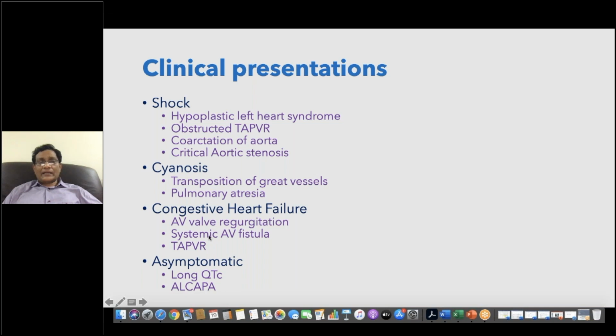Whereas certain heart diseases like TAPVR, vein of Galen malformation, or AV valve regurgitations present with acute congestive heart failure with a big heart. You will be able to appreciate cardiomegaly. The baby will have respiratory distress. Sometimes you will have a high volume pulse in the case of systemic AV fistulas. You have to take all the subtle clues and then diagnose the underlying condition.